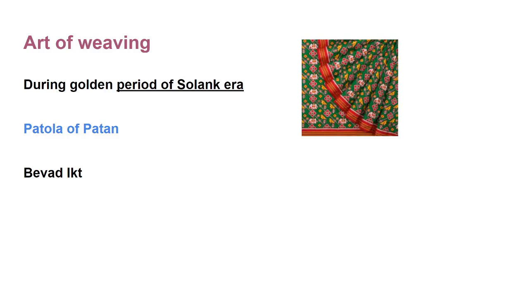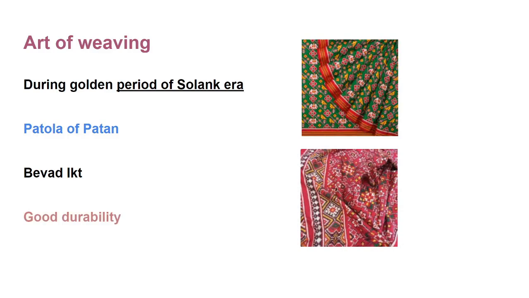You can wear patola on any side. And this type of patola variety has a good durability and its original colors remain intact.